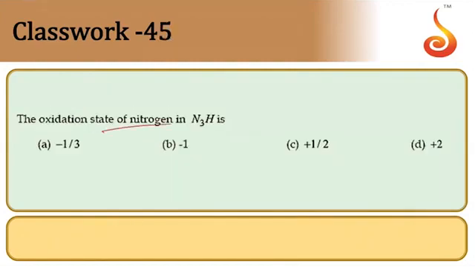Then, oxidation state of nitrogen in N3H. So N3H, let us take N as x. So 3x plus 1 is equal to 0, 3x is equal to minus 1, x is equal to minus 1 by 3. Option A. So A is the answer.